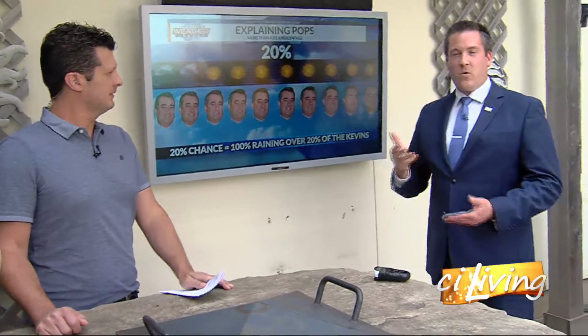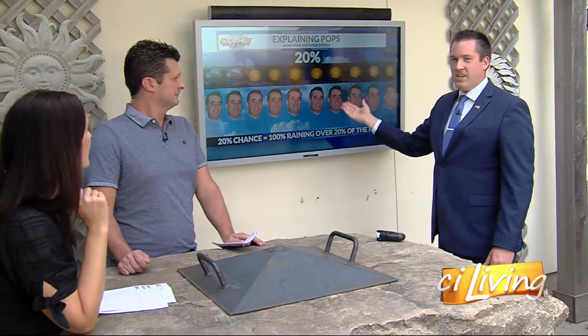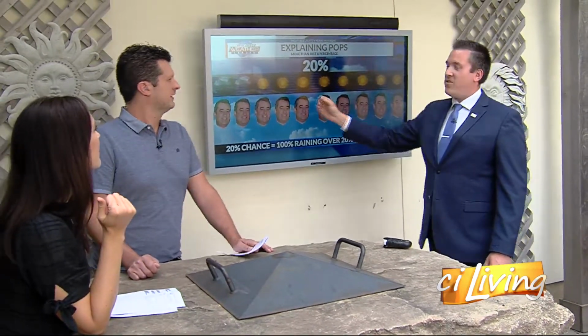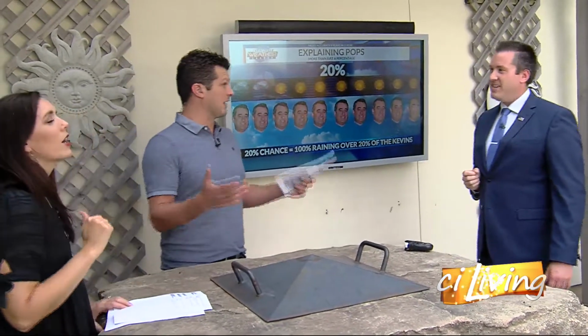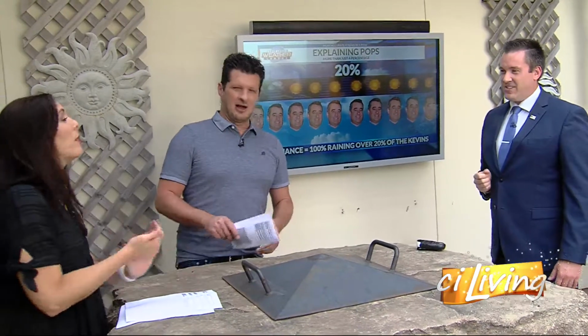So, yeah, when we give the percentage of rain, we most likely are assuming that someone will get the rain, but only 20% of those someones. Correct, correct. But if you also look at it that way, 20% is a low number. Is your chance of receiving rain a low number in this instance? Yes. But some of you will get rain at 20%, and it just depends on where in the area you are. Yes, yes. My mind is blown. I did not think it was that. I feel enlightened, though.